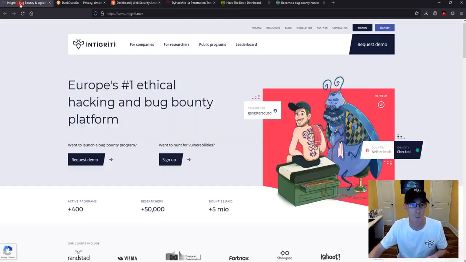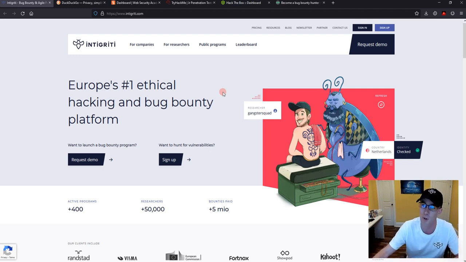you will be more than ready to come back over to the Integrity #1 ethical hacking bug bounty platform and make lots of euros, because that's what people in Europe pay you. I don't know why they're not on US dollars. They're just not. So you're going to get paid in euros, which are still really cool. Actually, I think you get paid in your local currency, let's be honest. They convert it to like 80 different currencies, and I don't know how they do that. It's way over my head. But you'll get paid in whatever you're supposed to get paid in.